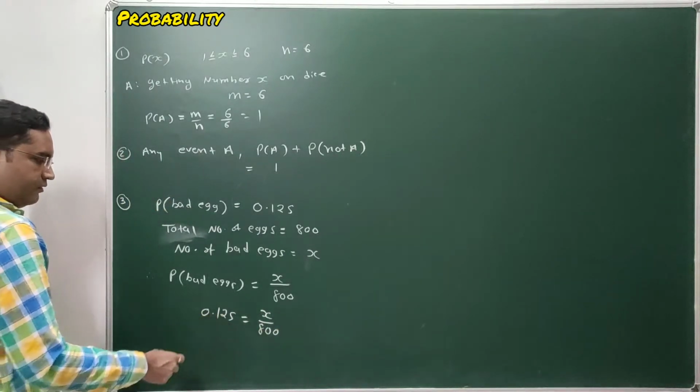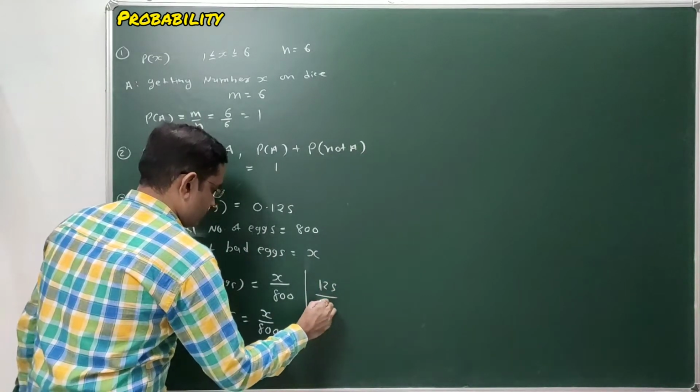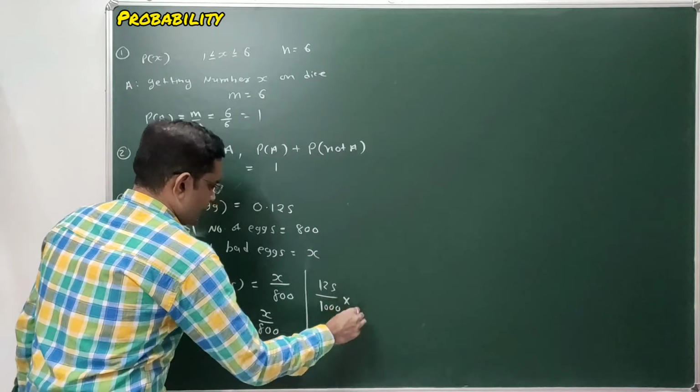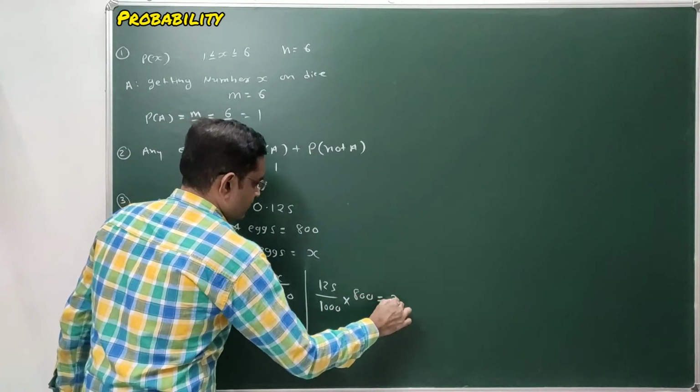Simplify this: 125 upon 1000 multiplied by 800 equal to x.